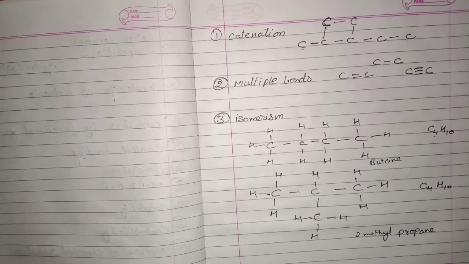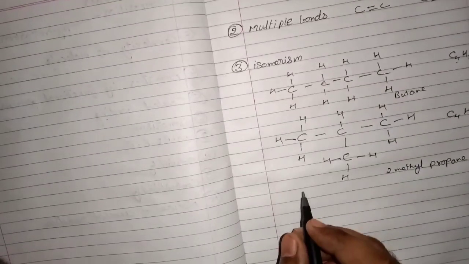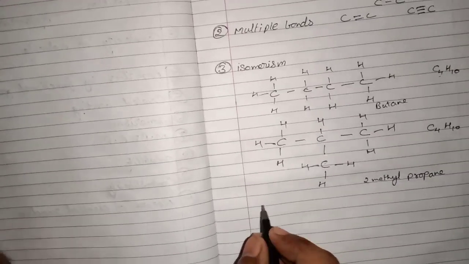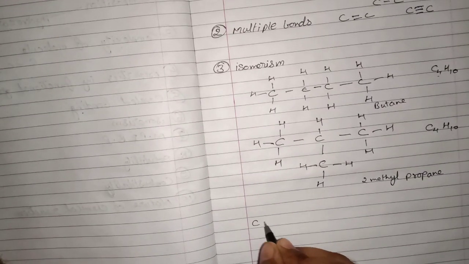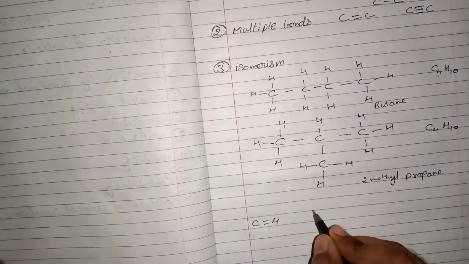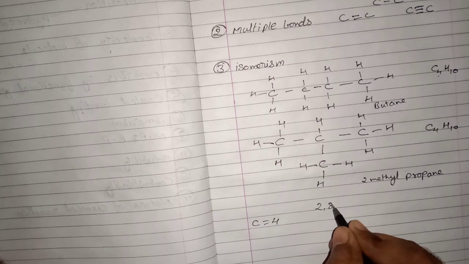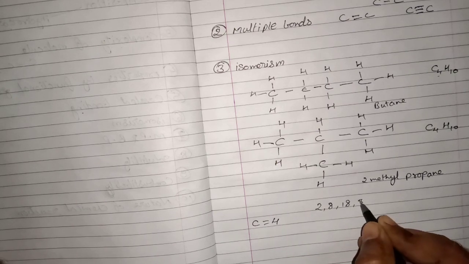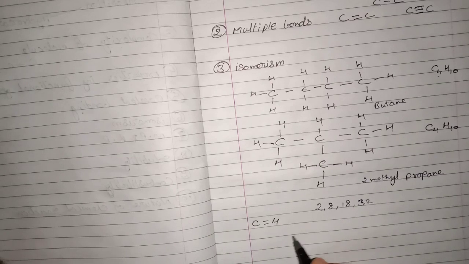Next is about the tetravalency of carbon and the shapes of organic compounds. Why is carbon having valency 4? Carbon, as all of you know, has valency 4. Why is it so? Here we are going to study new things. First of all, the general electronic configuration should be like this: 2, 8, 18, 32. Now here we are going to study the physical part that we will take afterwards.